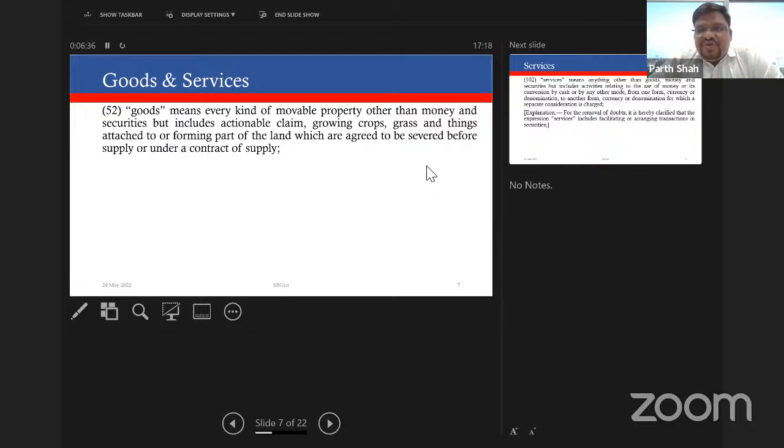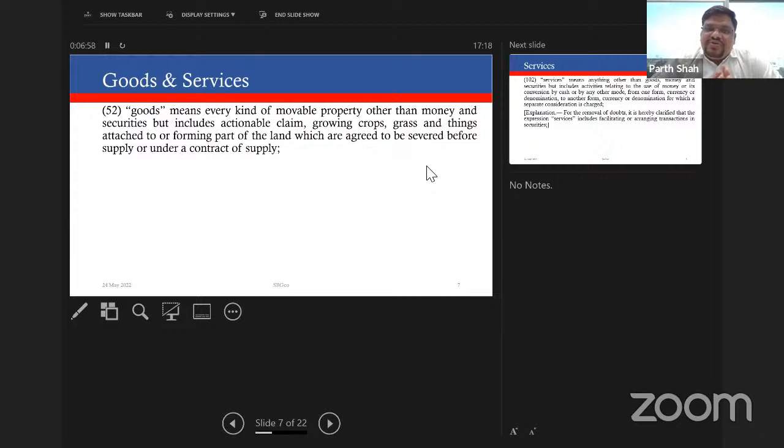So section 2(52) defines goods to mean every kind of movable property. So first of all, goods has to be a movable property only. You cannot claim immovable property to be goods, and money and securities are excluded from being goods because our money, our security is our property. It is movable, but they have clearly said it is not goods.